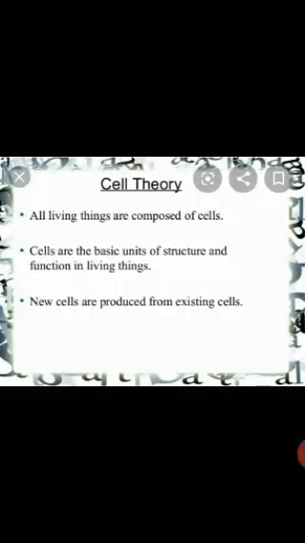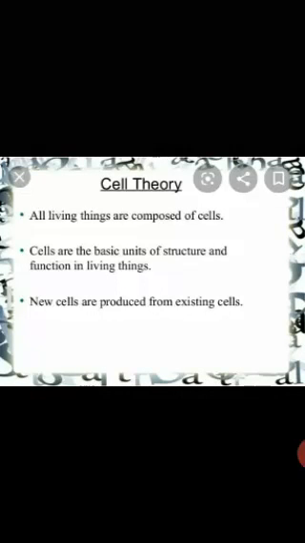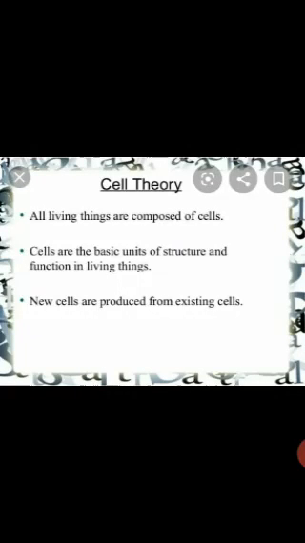They mentioned that all living things are composed of cells. Cells are the basic unit of structure and function in living things. New cells are produced from the existing cells. So these were the important points associated with cell theory, which was given by Jacob Sheldon and Theodore Schwann.